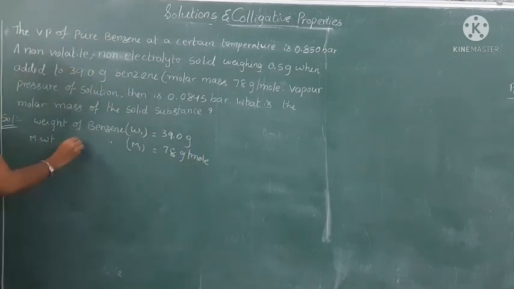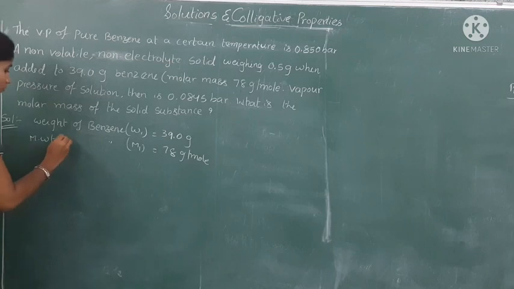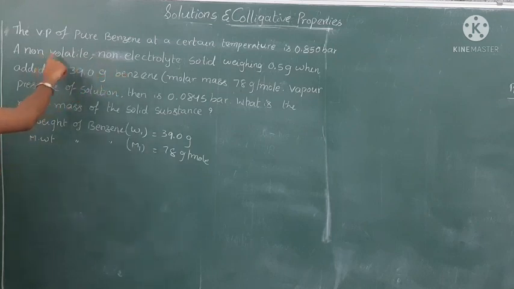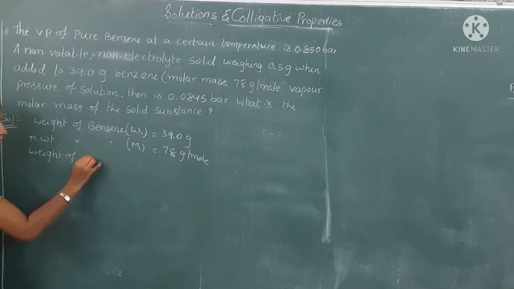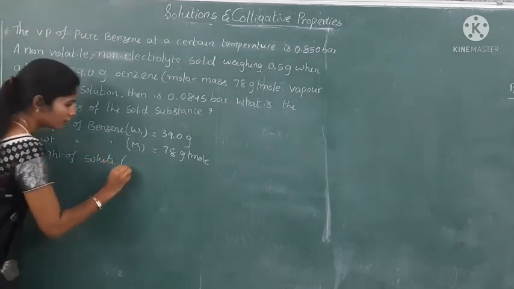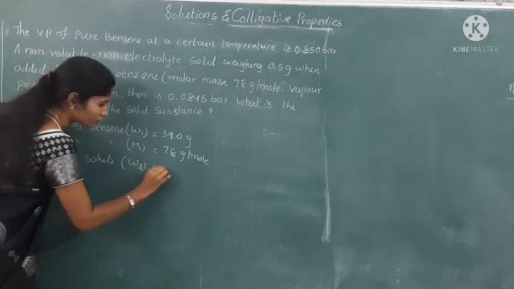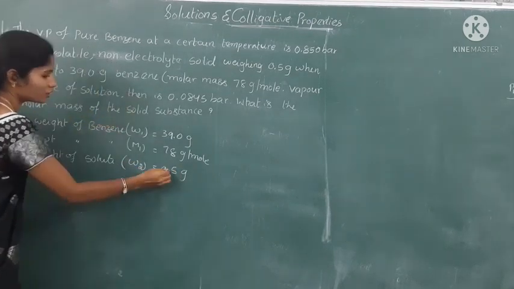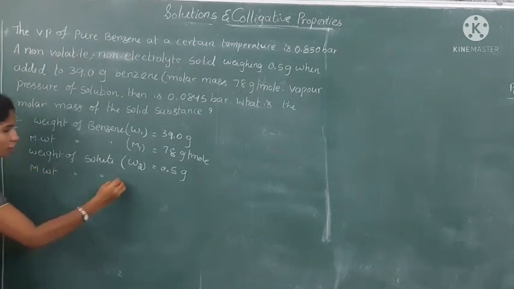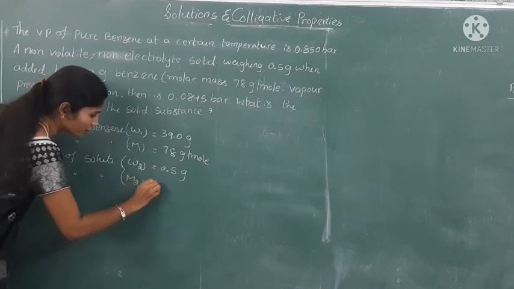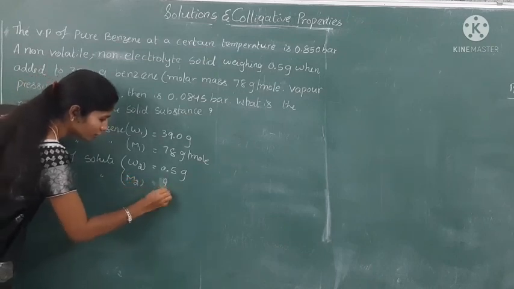Next, the solute is a non-electrolyte and non-volatile. The weight of the solute, W2, is 0.5 grams. The molecular weight of the solute, M2, is a question mark. That is the only thing we have to find.